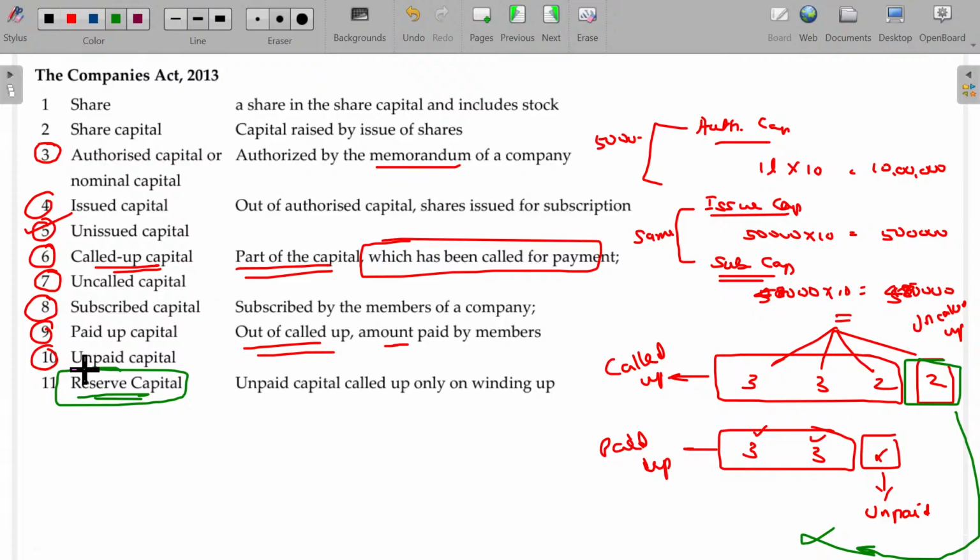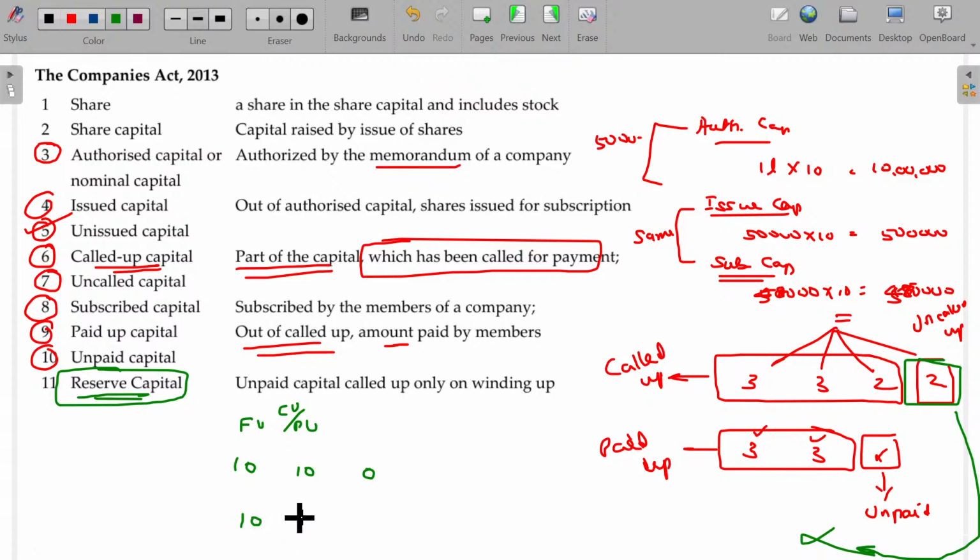You know that companies are limited liability companies. Their liability is limited only. Limited to what extent? Limited to the face value of the shares. Shareholders' liability is limited to the extent of the face value of the share. If the share's face value is 10, and the called up and paid up value is also 10, what is the liability of the shareholders? 0. Because shareholders' liability is to pay up to the face value only. We have paid completely. There is no further liability.